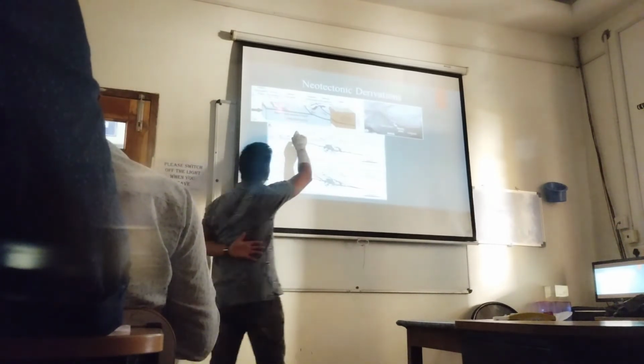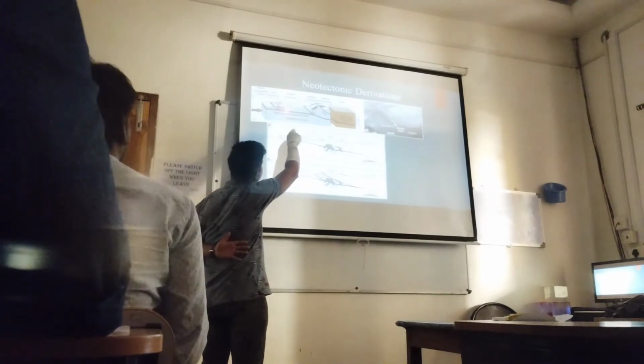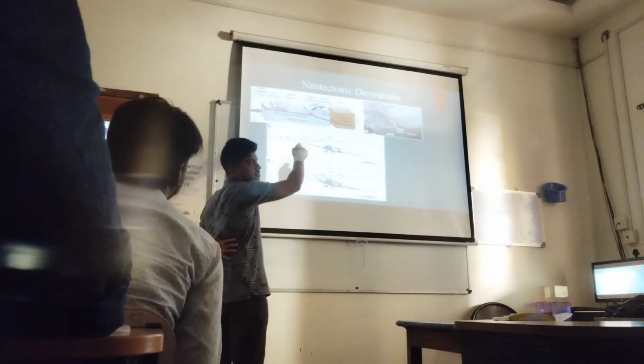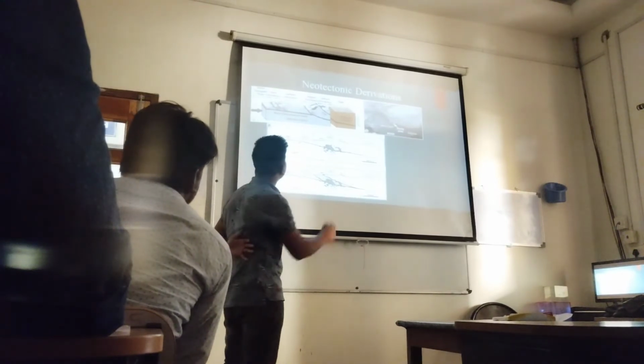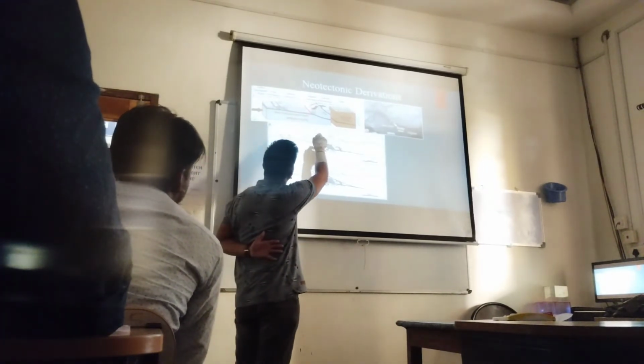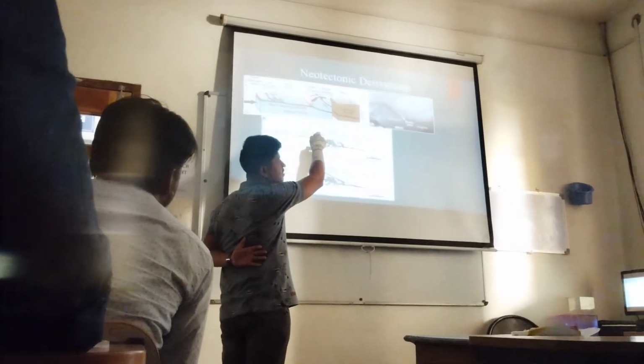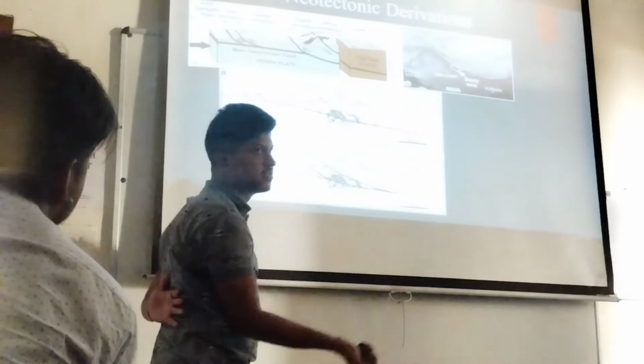This MBT, what does MBT stand for? Main boundary thrust. Then this is the third one. This is the MCT. M stands for main central thrust.